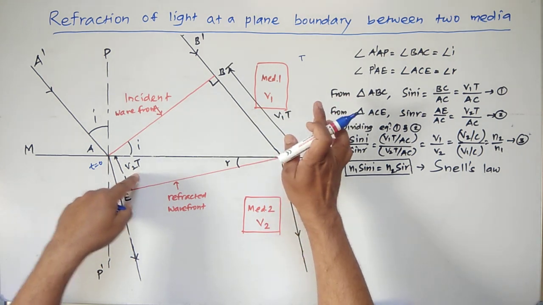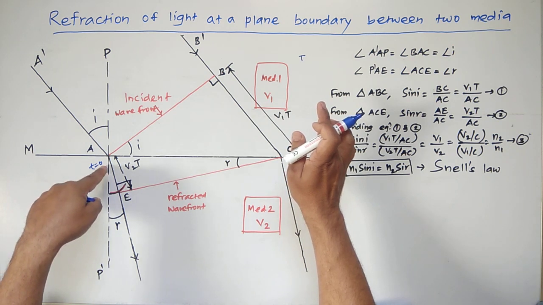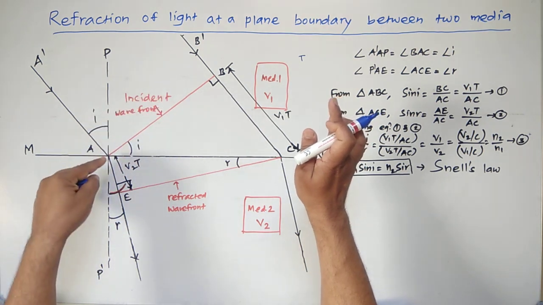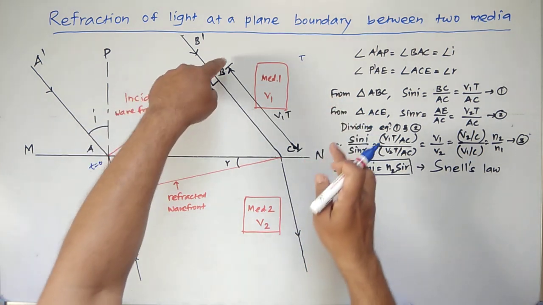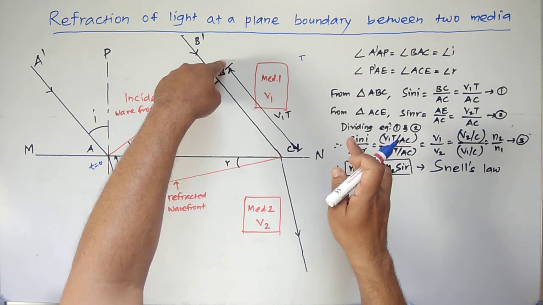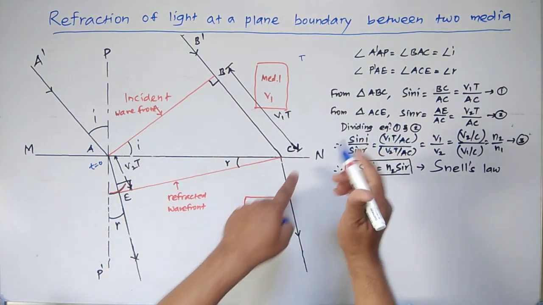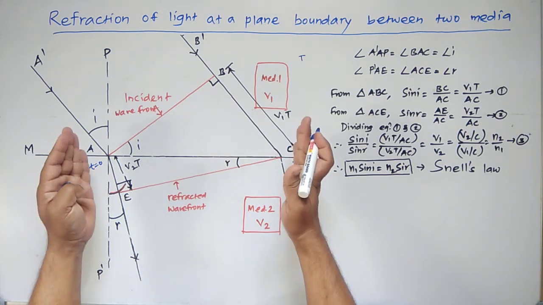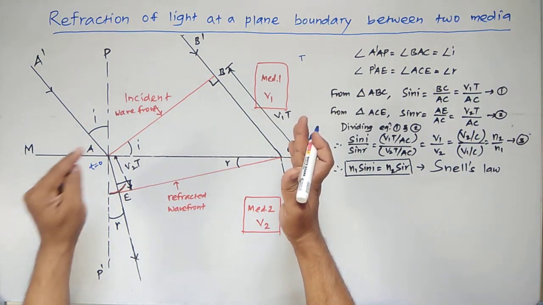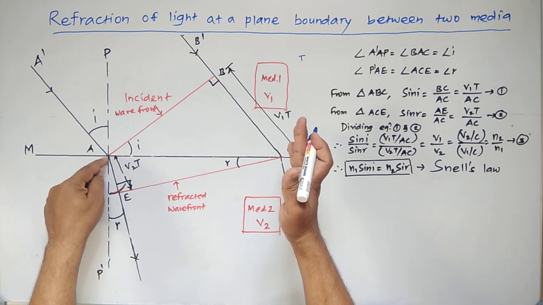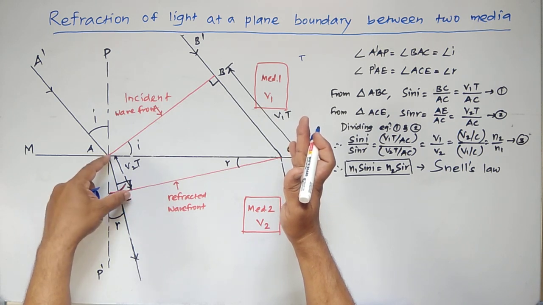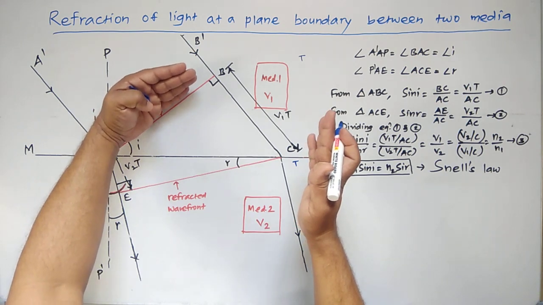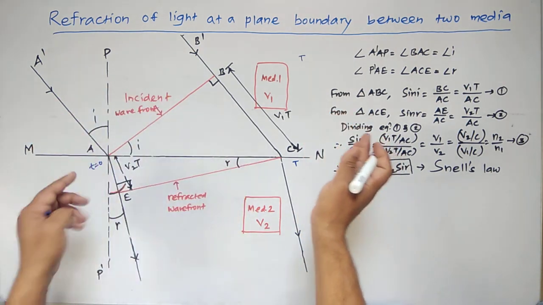Now meanwhile, between the time t equal to 0, when the incident wavefront touches at the point A, and the time t when the point B of the incident wavefront touches the point C, the secondary waves starting from point A will reach the distance v2t, and the points of the incident wavefront AB touch the surface MN.